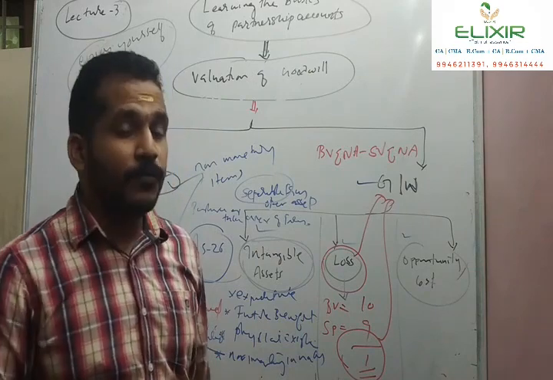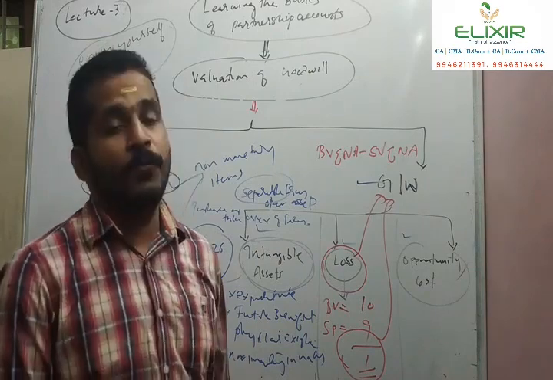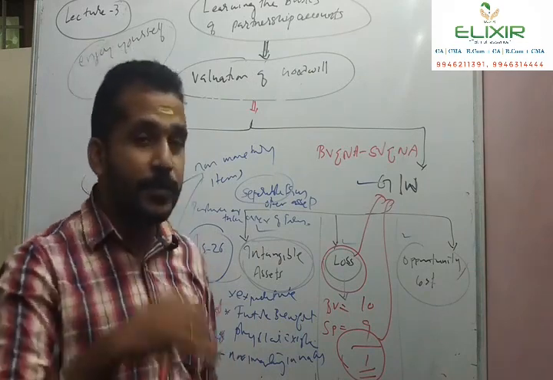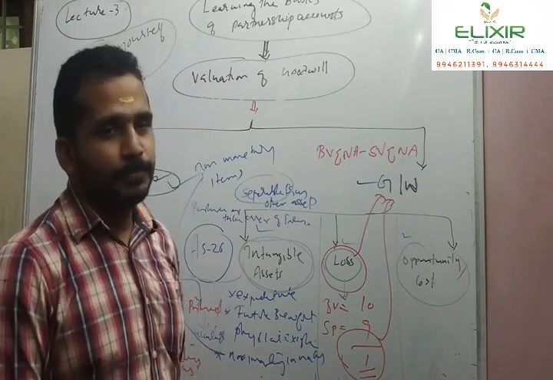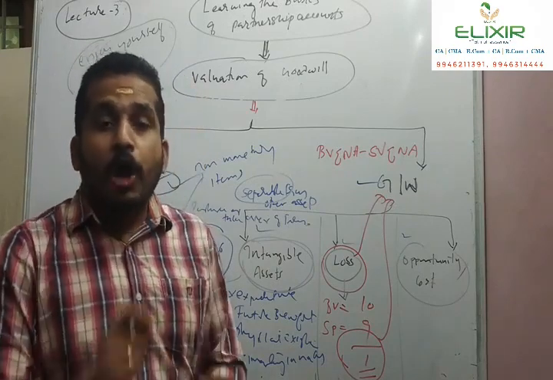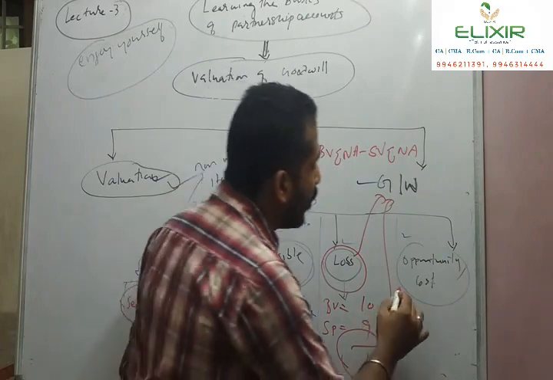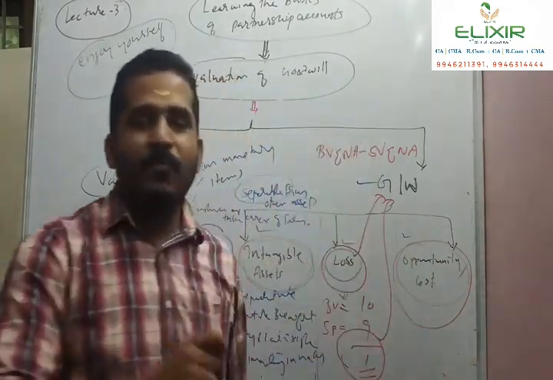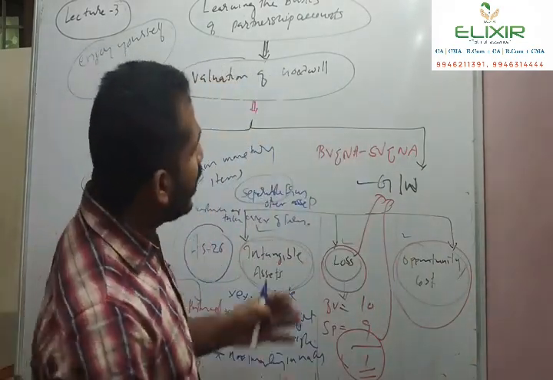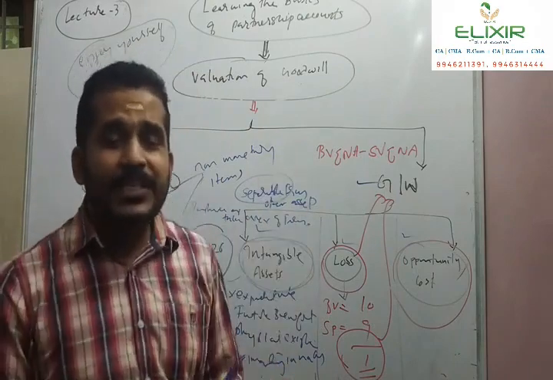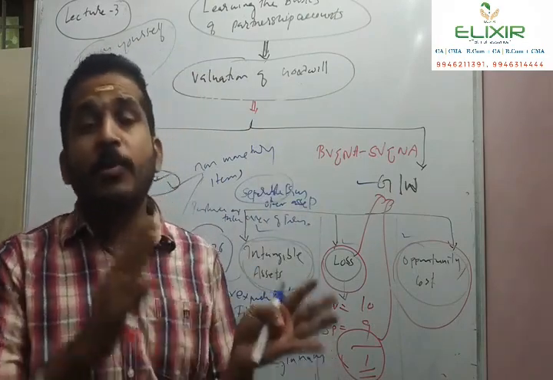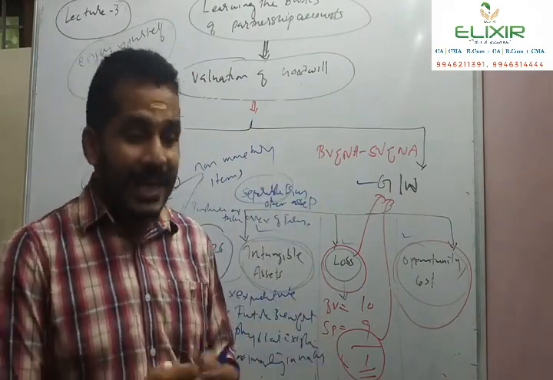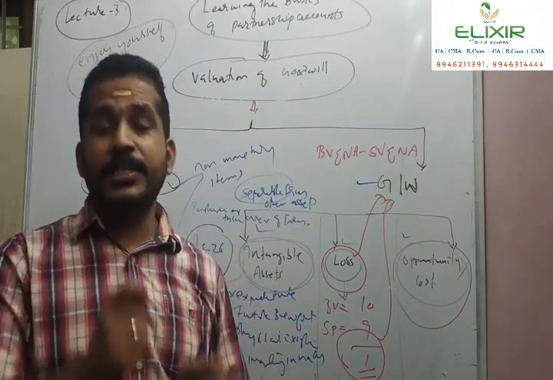And the third form is the most important form to be studied while learning partnership accounts. Goodwill in partnership accounts almost takes the form of an opportunity cost. While doing the problems in partnership accounts, we almost see the concept of goodwill as an opportunity cost. What is opportunity cost? The benefit sacrificed.